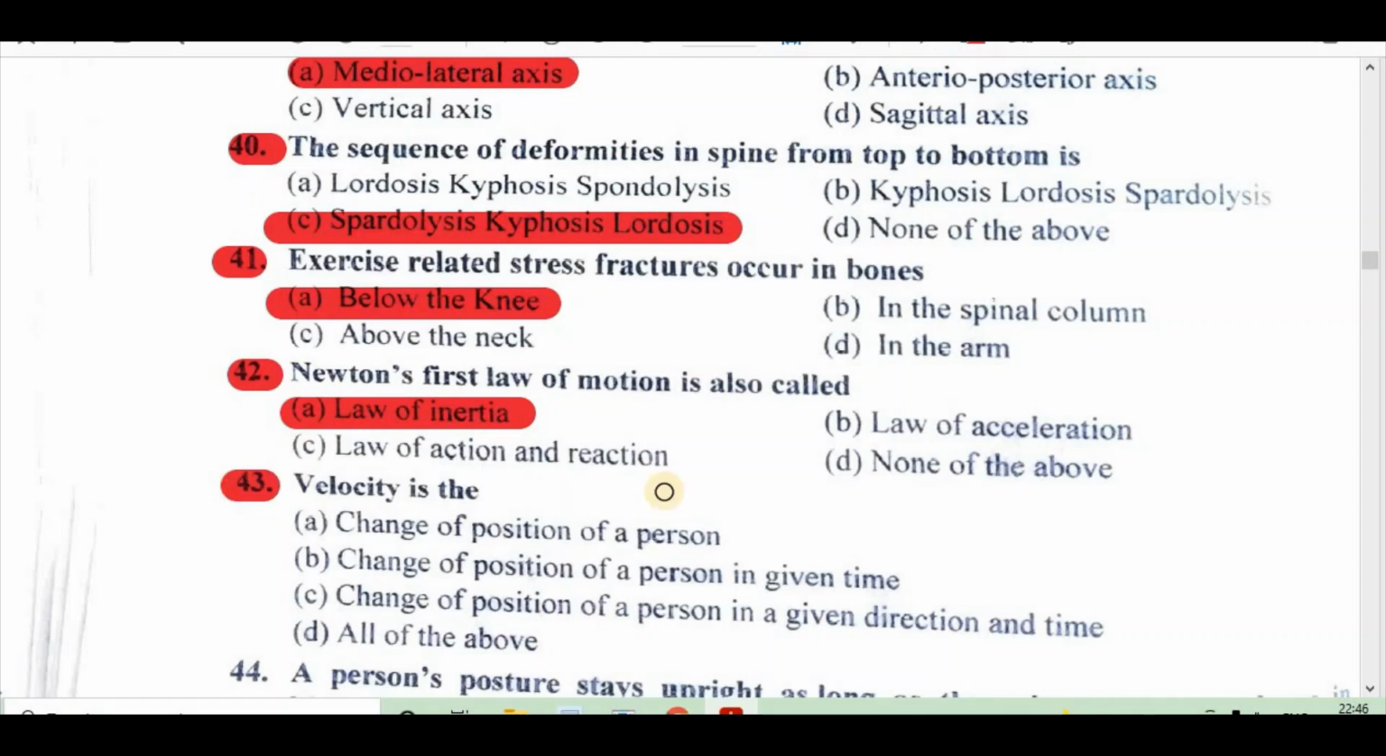43. Velocity is the: A. Change of position of a person, B. Change of position of a person in given time, C. Change of position of a person in a given direction and time, D. All of the above. Right answer is D, all of the above.